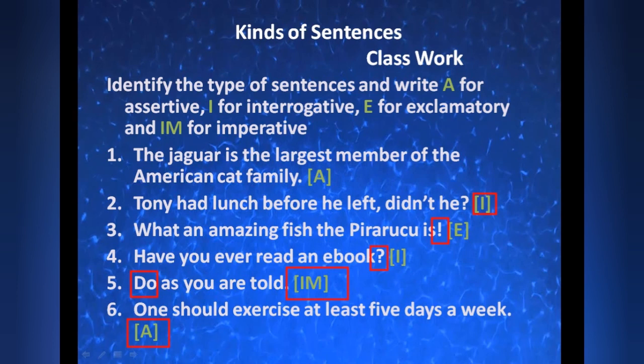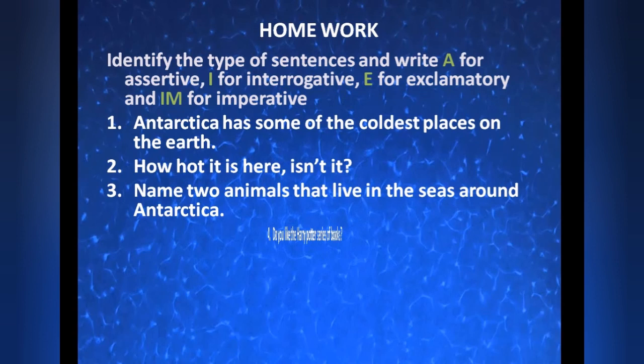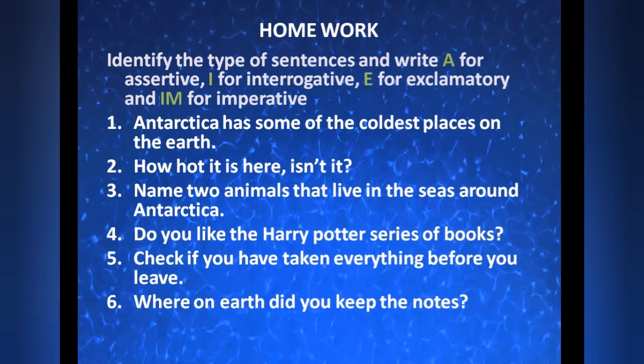Okay. Now the same homework I am giving you. Again you have to identify the type of sentences and write A for assertive, I for interrogative, E for exclamatory and IM for imperative. First one, Antarctica has some of the coldest places on the earth. How hot it is here, isn't it? Name two animals that live in the seas around Antarctica. Do you like the Harry Potter series of books? Check if you have taken everything before you leave. Where on earth did you keep the notes?